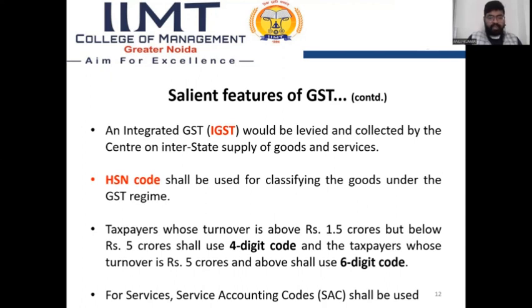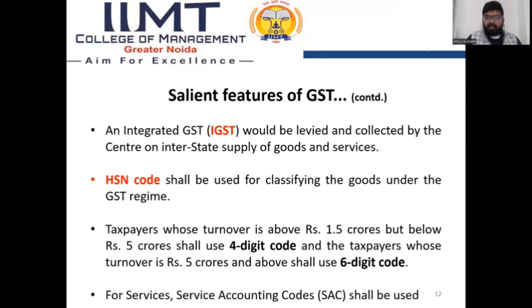Further, HSN code shall be used for classifying the goods under the GST. A separate, distinct code for every good or service, a 6-digit or 8-digit number, is identified by the goods and services tax law. That is called the HSN code. It is the identifying code of every good or service under the GST. A taxpayer whose turnover is above 1.5 crore but below 5 crore shall use a 4-digit HSN, and a taxpayer whose turnover is 5 crore and above shall use a 6-digit code.